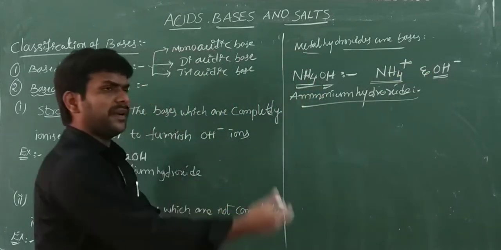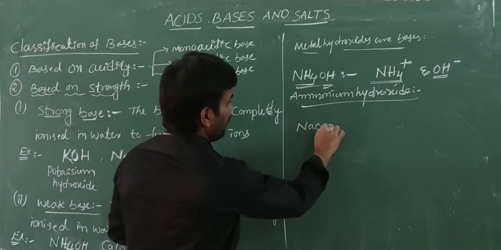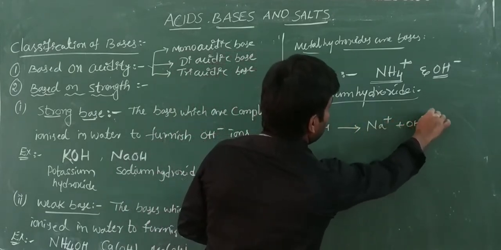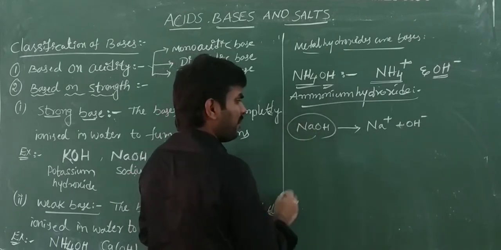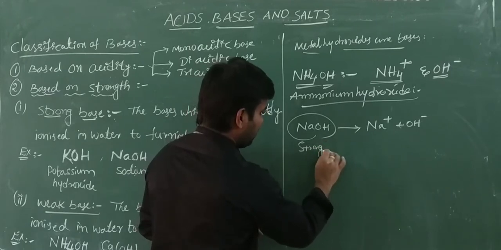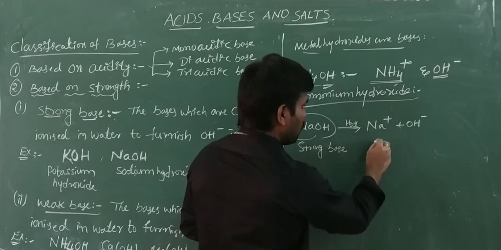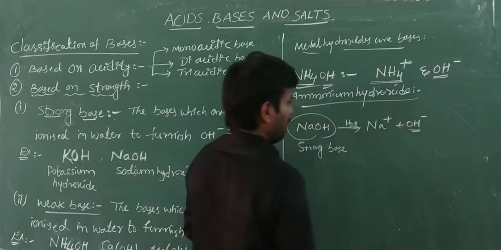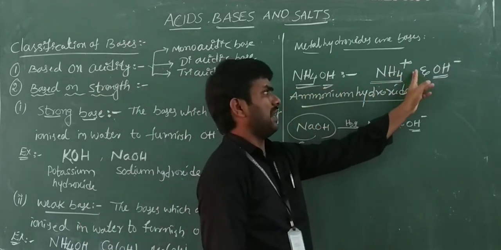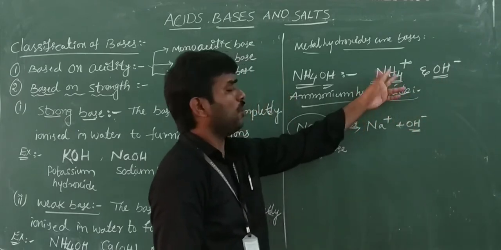Generally, we observe in any metal hydroxide, suppose we take sodium hydroxide, it gives sodium ion and OH minus ion. This is a strong base. It gives sodium metal ion and hydroxide. But ammonium hydroxide gives ammonium NH4 plus ion and hydroxide ion, but there is no metal ion.